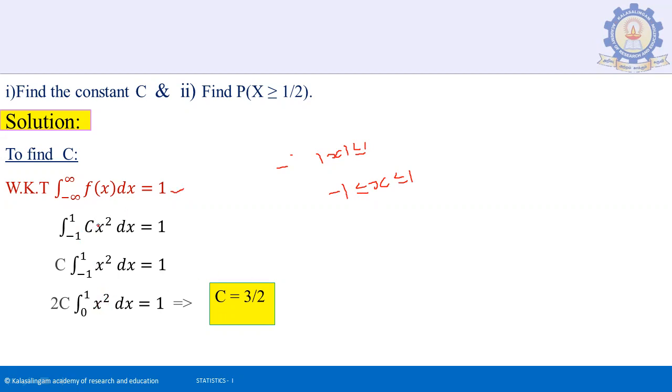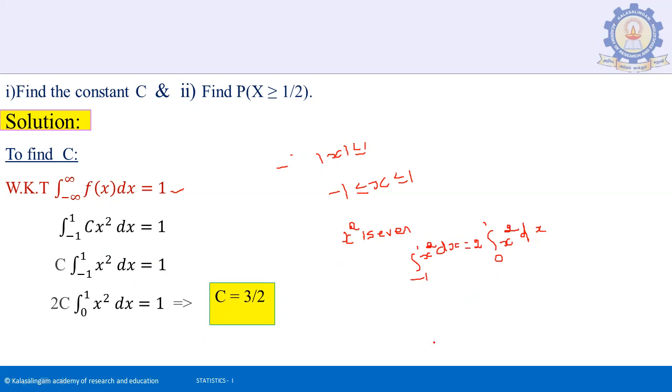After this, the function is c x square, and the integral of c x square dx equals 1. So take c outside, the integration from minus 1 to 1 of x square dx equals 1. Now change the limit values. We say x square is an even function, so the integration from minus 1 to 1 of x square dx can be written as 2 times the integration from 0 to 1 of x square dx.